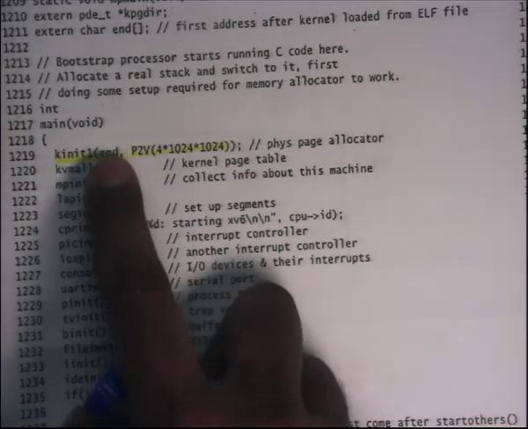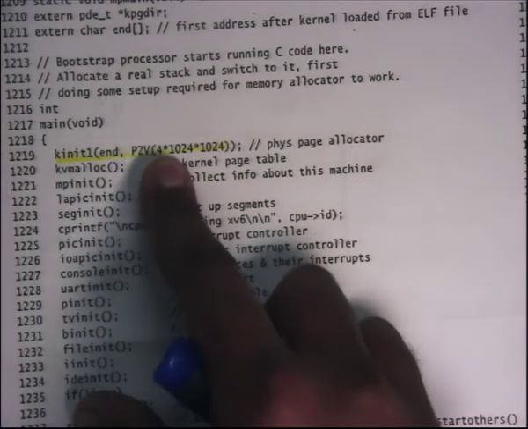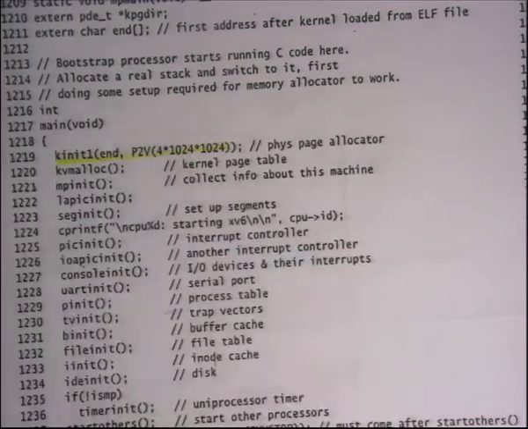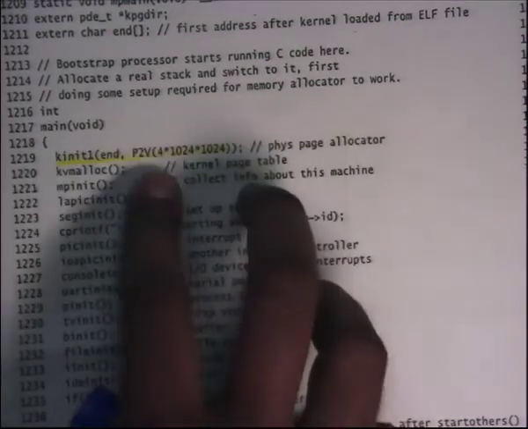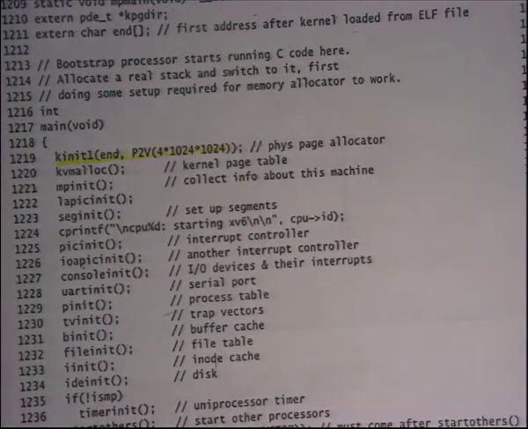So that's where the heap starts, where the code and data end, and goes till P2V of 4 MB, so kern base plus 4 MB. So end to 4 MB is where you're going to initialize the kernel's heap. kinit1 is going to push all this to some free list, and now whenever you say kalloc, it's going to allocate a page from that area, and when you say kfree, it's going to push a page back into that area, available for use.